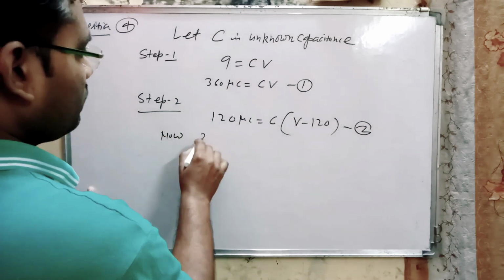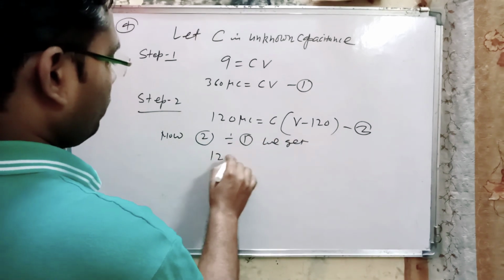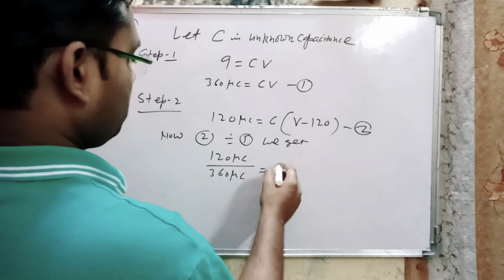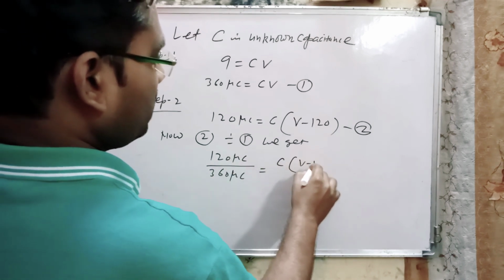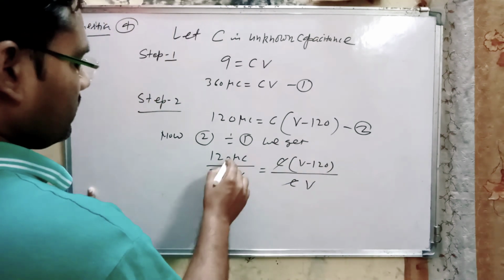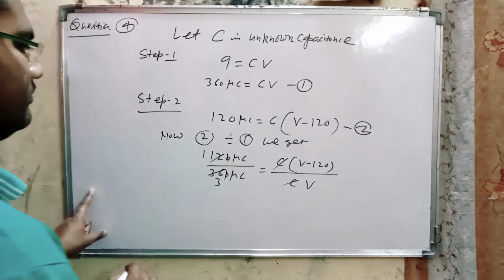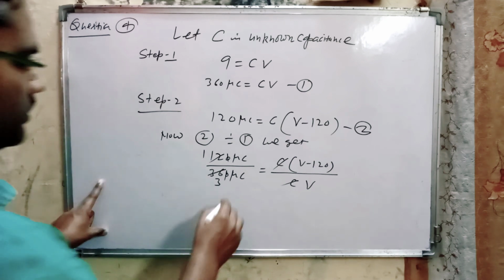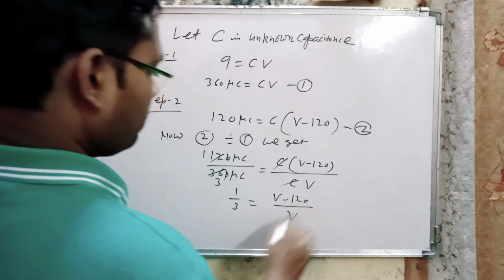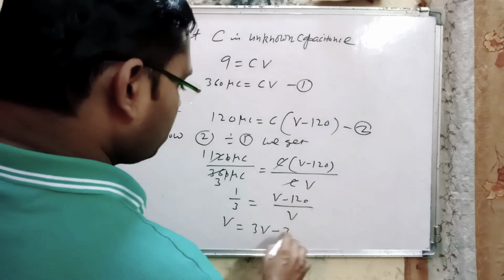Now we take equation 2 divided by 1, and we get 120 microcoulomb over 360 microcoulomb equals C times (V minus 120) over CV. Here C cancels with C, and 120 over 360 is 1 upon 3, so 1 upon 3 is equal to (V minus 120) divided by V. Cross multiplying, V is equal to 3V minus 360.